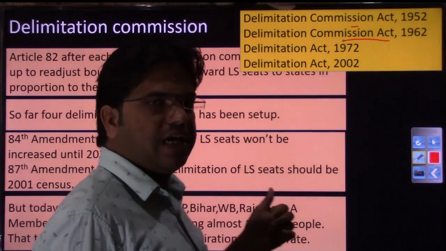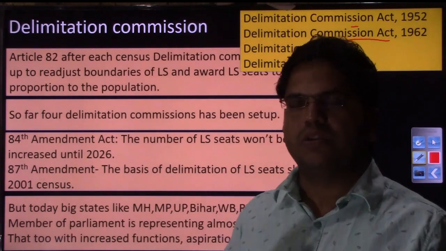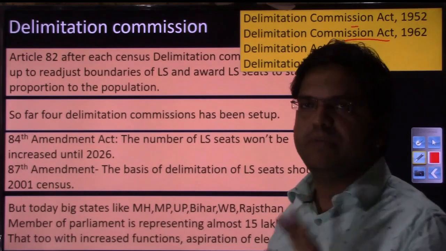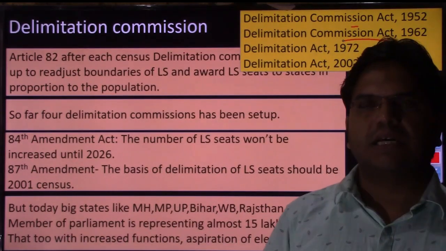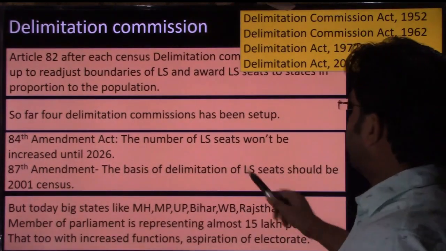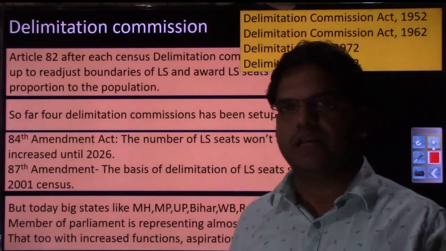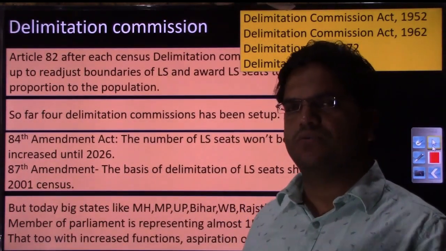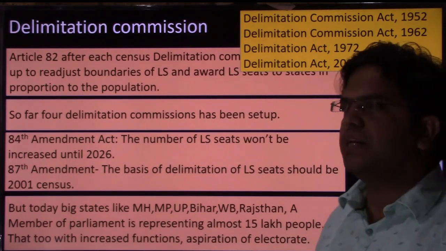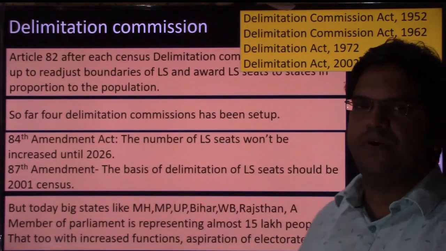And how it is powerful, when we look at the composition and functions of this Delimitation Commission on the next slide, you will see how powerful this commission is vis-a-vis other commissions that we'll discuss in Indian polity. So 4 commissions have been set up so far. Recently a 5th commission has also been set up. For the J&K bifurcation, to restructure the MLAs' seats at the assembly level in Arunachal Pradesh and Assam. I hope you are keeping yourself updated with current affairs, right?